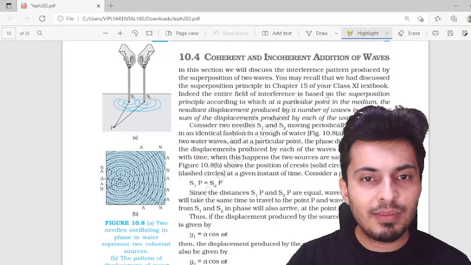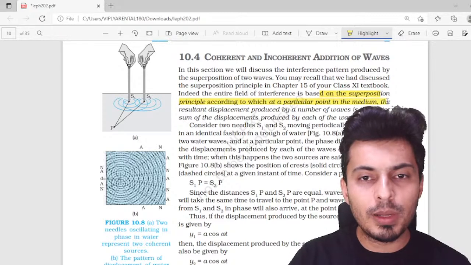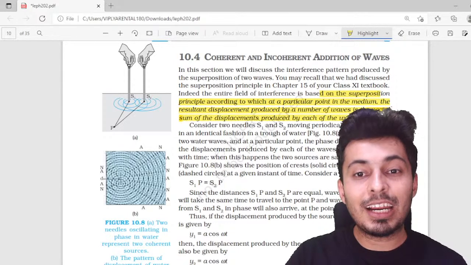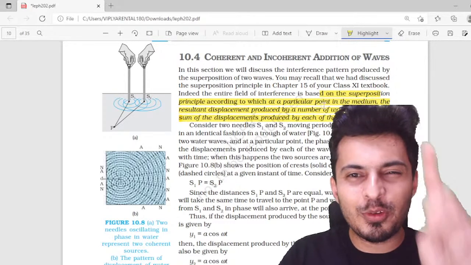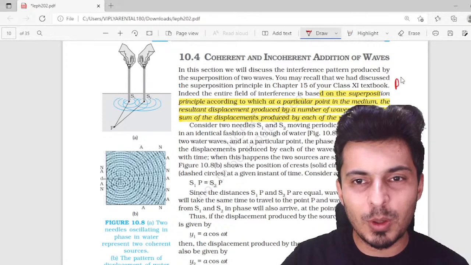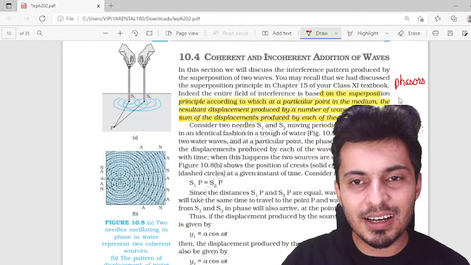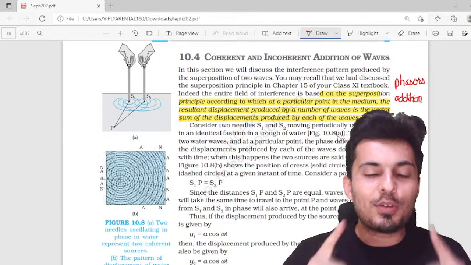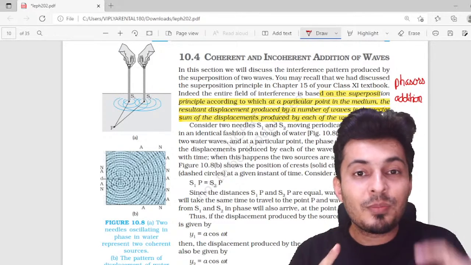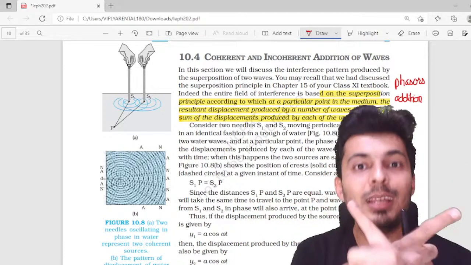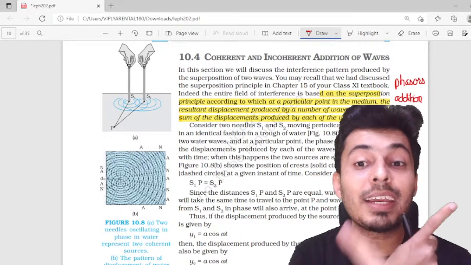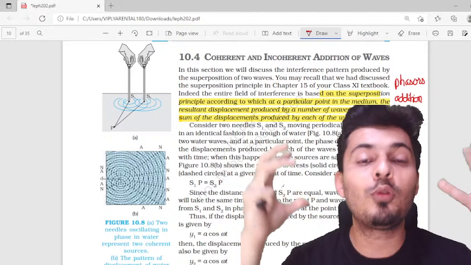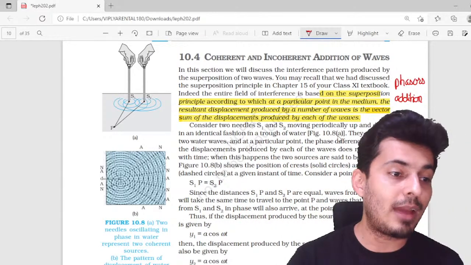Okay, so whenever waves meet at the same point, then you superimpose them, and the resultant displacement is produced by the vector addition of their respective phasors. Remember phasor addition. If you have two waves of certain amplitudes and they meet, then you take each amplitude as a vector, and the angle between the two phasors should be the phase difference, and add them vectorially to get the resultant amplitude.